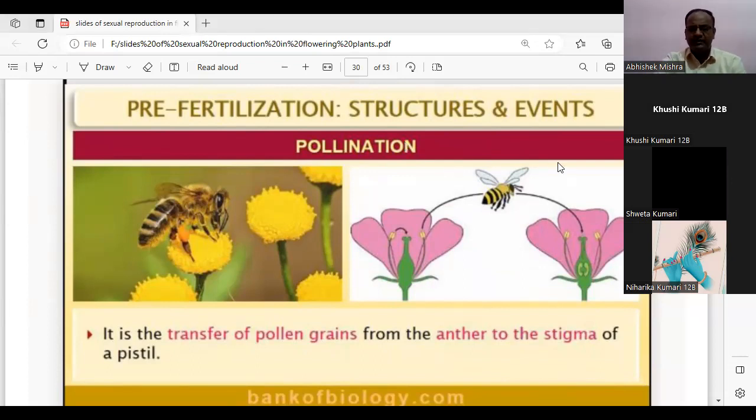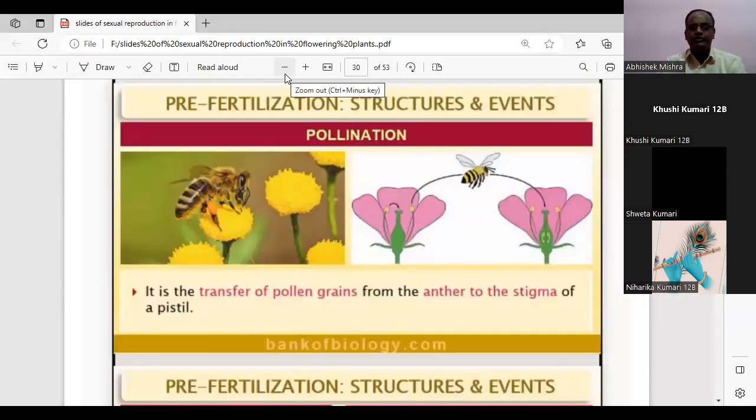So students, let us first briefly do the revision of what is pollination and the types, though we have already discussed them. We all know, students, that pollination is the transfer of the pollen grain from anther to stigma of the pistil.